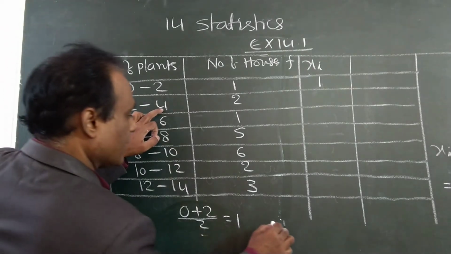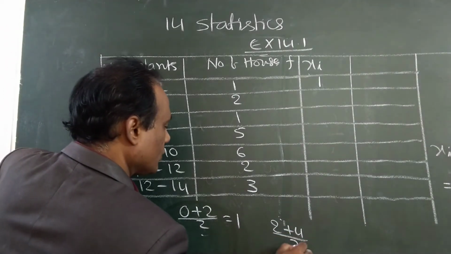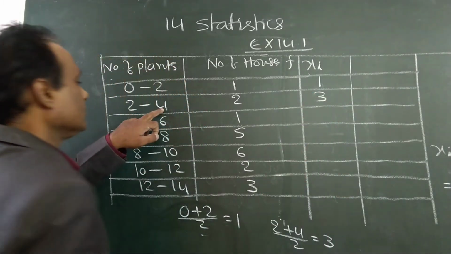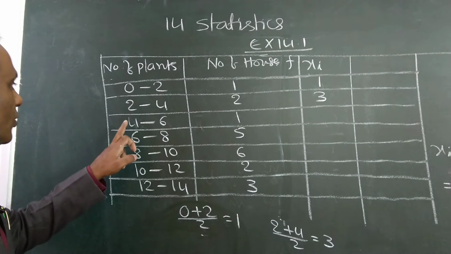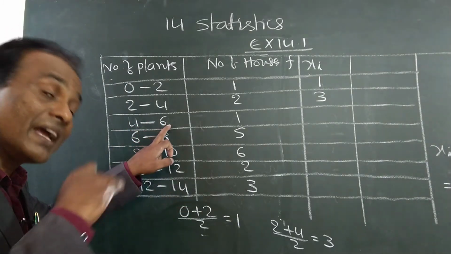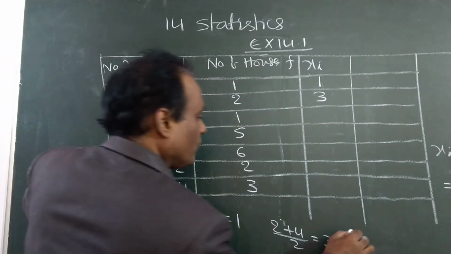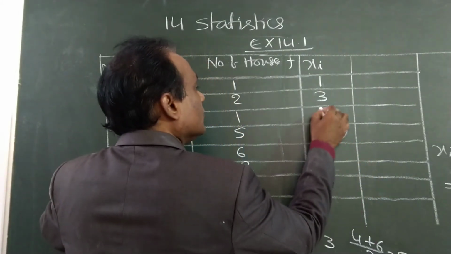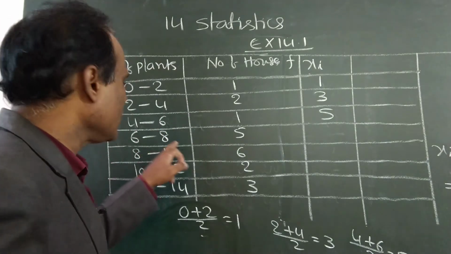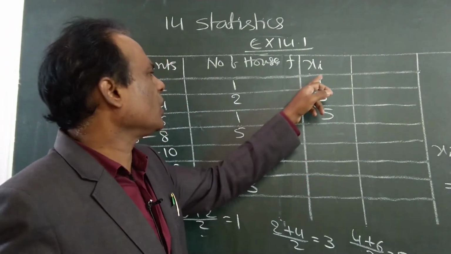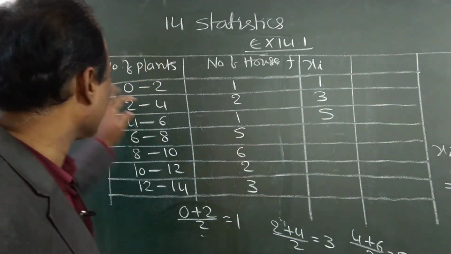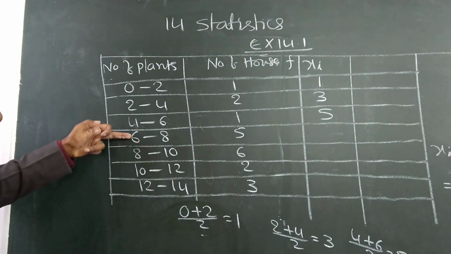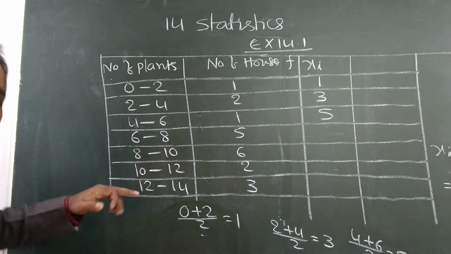Next, 2 plus 4 by 2: 2 plus 4 is 6, 6 by 2 is 3. 4 plus 6 by 2: 10 by 2 is 5. Like that you find for all, but if you know the first one, we can write the remaining, because what is the difference? 0 to 2, 2 to 4, 4 to 6, 6 to 8, 8 to 10, 10 to 12: the difference is 2.